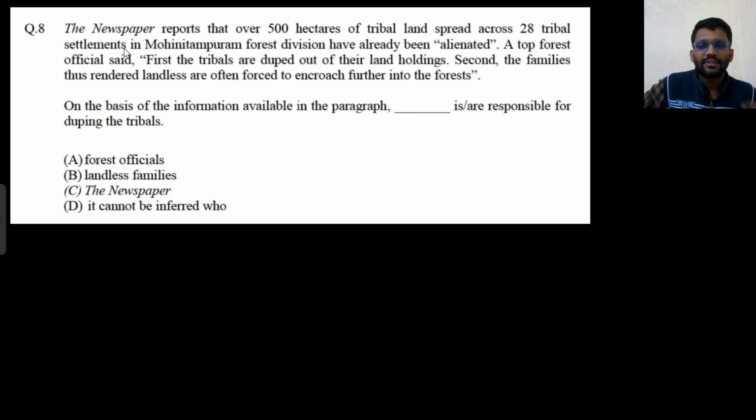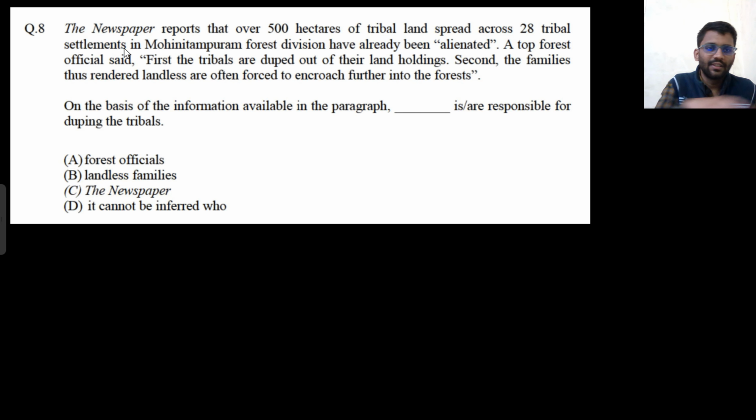The newspaper reports that over 500 hectares of tribal land spread over 28 tribal settlements in the Mohinitampuram forest division have already been alienated. A top forest official said, first, the tribals are duped out of their land holdings. Second, the families thus rendered landless are often forced to encroach further into forest.